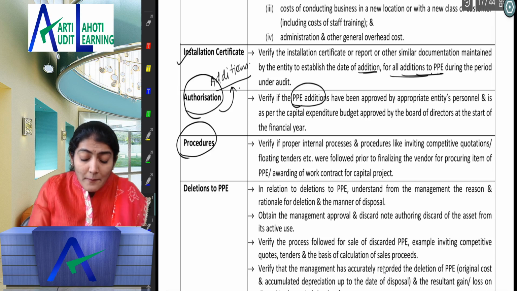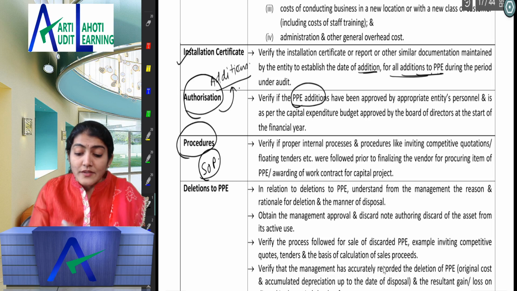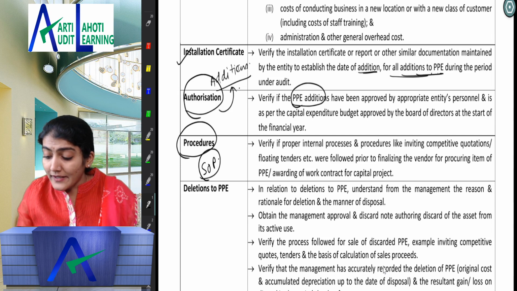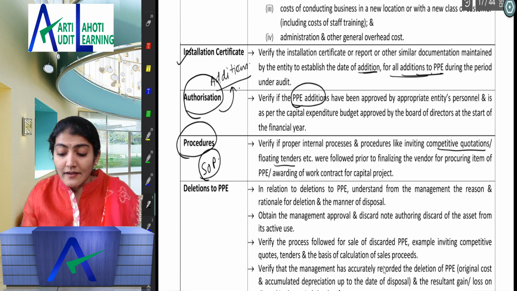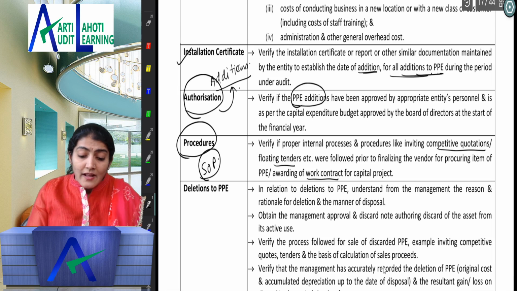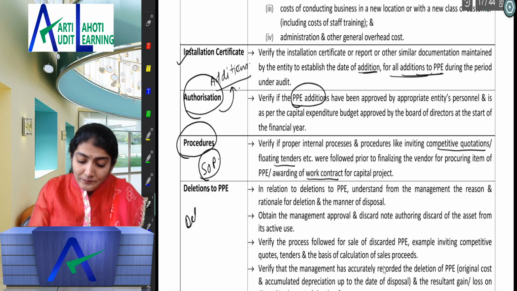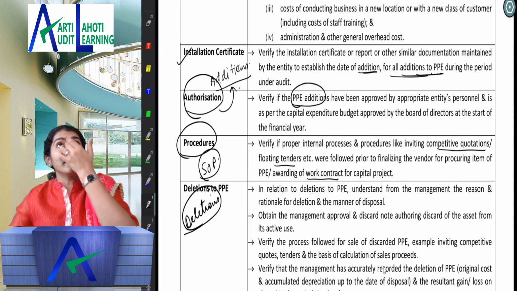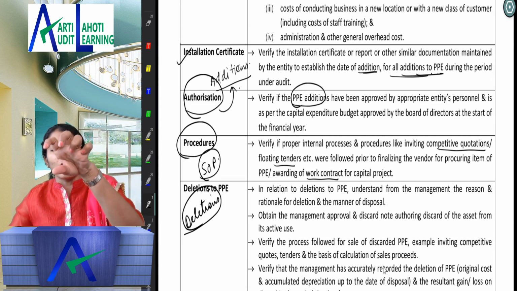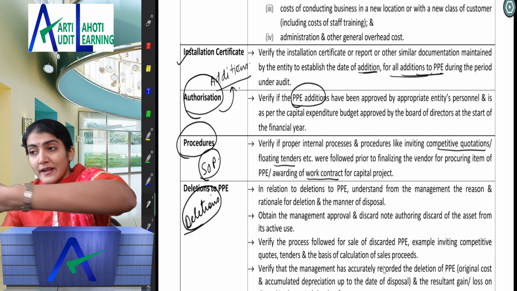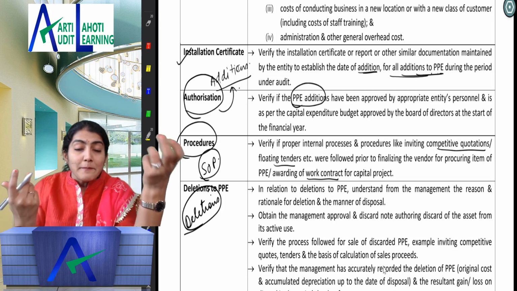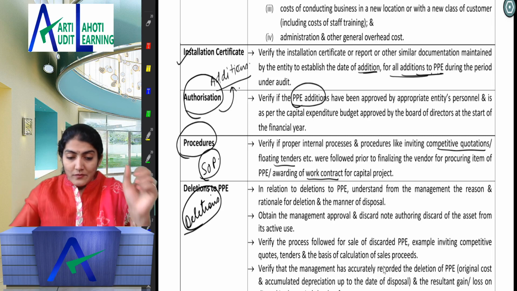Then procedures. So the company would be having a standard operating procedure, SOP, for purchase of a fixed asset. Right, so the process of inviting competitive quotations, floating tenders, work contract for capital project, and then they talk about the deletions. What is the next point that they are talking about? The deletions. So at least as a backup in your mind, completeness means all, means schedule, means movement: opening assets, added during the year, sold during the year, and closing balance. You can manage to develop some points on that basis.